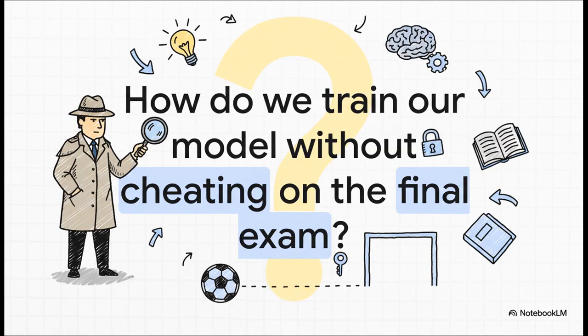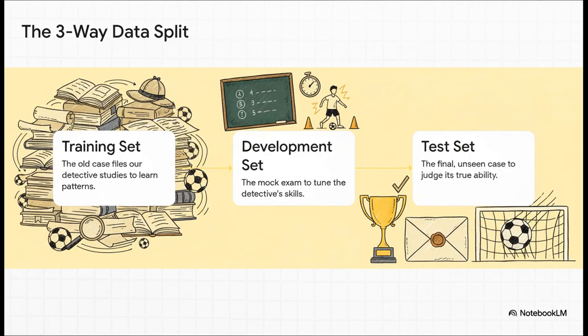But wait, here's a really critical problem. If we just show our detective all the evidence and all the final answers, it might just memorize everything. It wouldn't actually learn to think like a detective, and it would be totally useless on a brand new case it's never seen. So we need a way to test it fairly, right? And this is how we do it.